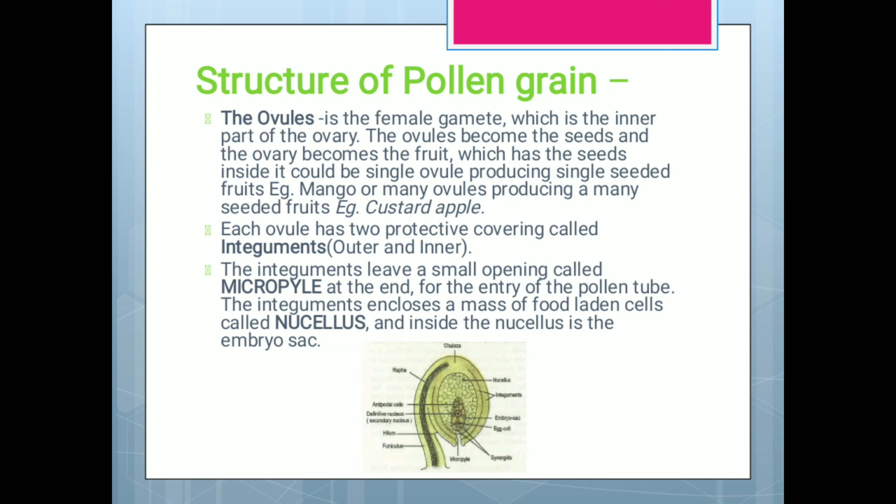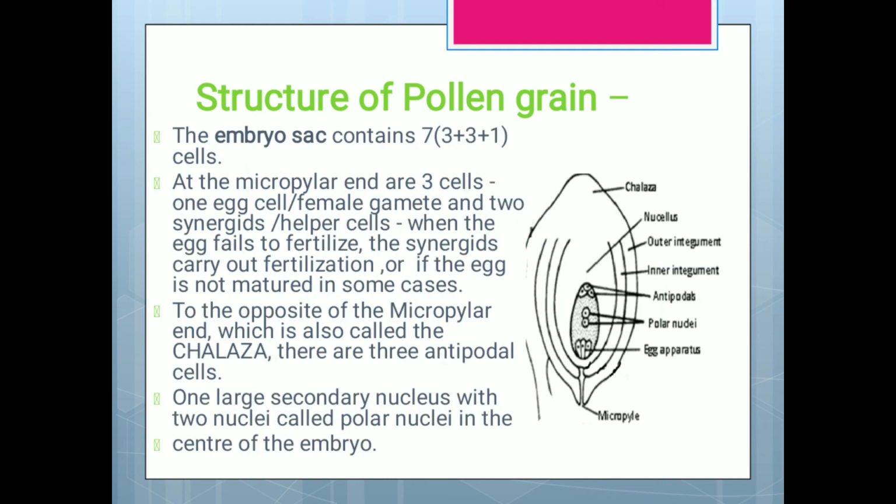Each ovule has two protective coverings called integuments, outer and inner. The integuments have a small opening called the micropyle at the end for the entry of the pollen tube. The integuments enclose a mass of food-laden cells called the nucellus, and inside the nucellus is the embryo sac. The embryo sac contains seven cells, arranged as 3 plus 3 plus 3.